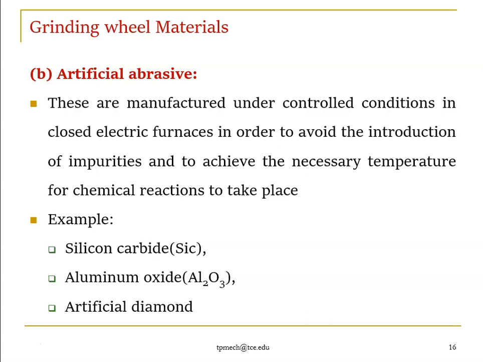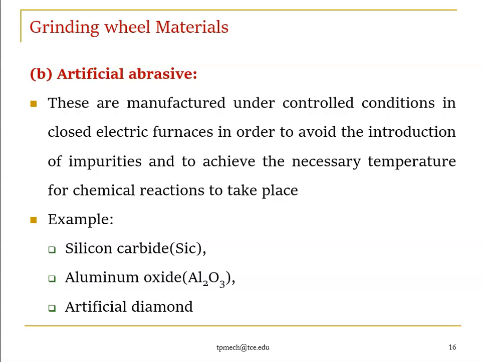Artificial abrasives are manufactured under controlled conditions in a closed electric furnace in order to avoid the introduction of impurities and to achieve the necessary temperature for the chemical reaction to take place. The reason for the controlled environment is that we need a stable temperature and we need to avoid the introduction of impurities or other gases.